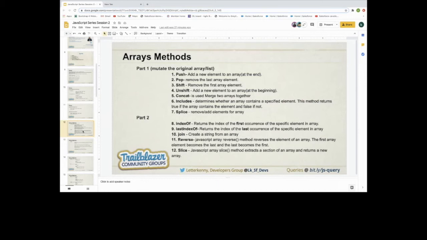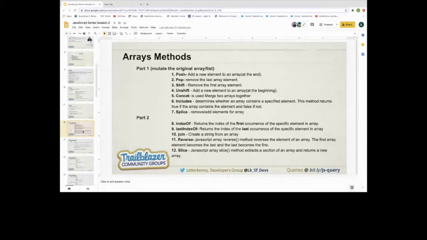So in part 1, I cover all the methods that mutate the original array. And in the second part, I'm covering all the methods that do not mutate the original array, and the original array is still available after we perform any kind of method. So that's how I divided it into two categories, part 1 and part 2.